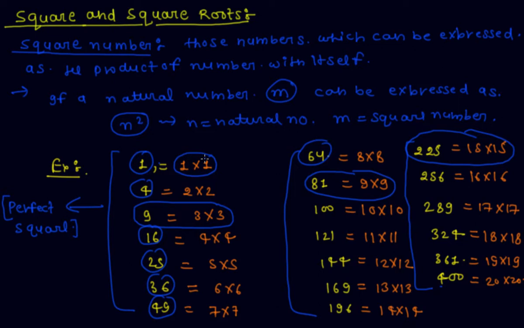Now I discuss some properties of squares.